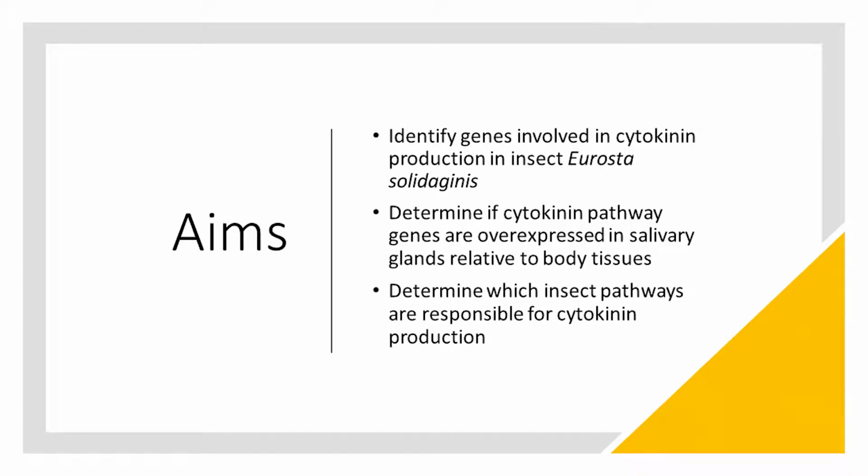My project has 3 specific aims. The first, to identify genes involved in cytokinin production in the insect Eurosta solidaginis. The second is to determine if cytokinin pathway genes are overexpressed in salivary glands relative to body tissues. And lastly, to determine which insect pathways are responsible for cytokinin production.